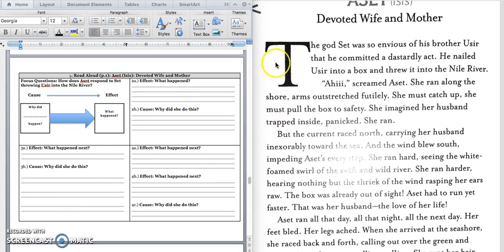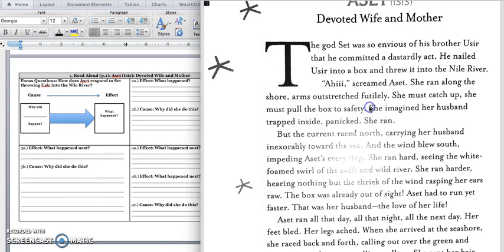We need to think in this paragraph, what happened? How did Aset respond? And that's the effect. What is she doing? And we can underline this last sentence. She imagined her husband trapped inside and panicked. She ran. So Aset is running after the box that's floating in the Nile River. You can write that quote in box 2A. She imagined her husband trapped inside, panicked, she ran. Press pause to write down your answer and play when you're ready for the cause.